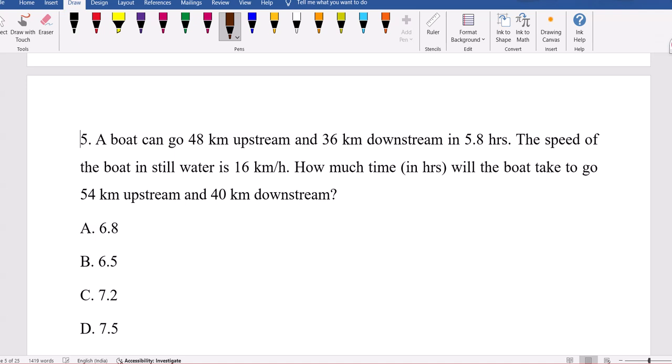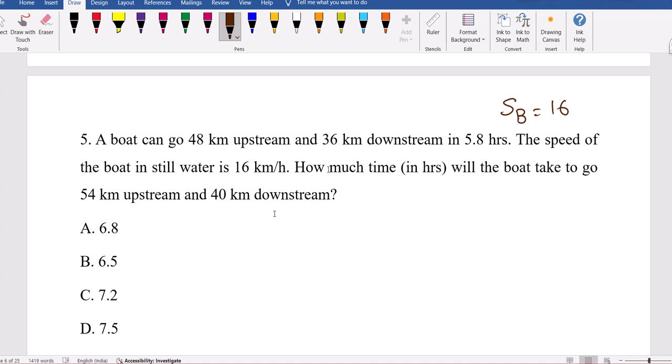Boats and streams. A boat can go 48 km upstream and 36 km downstream in 5.8 hours. The speed of the boat in still water is 16. Then the question is, if you want to travel 54 km upstream and 40 km downstream, what is the time taken now?